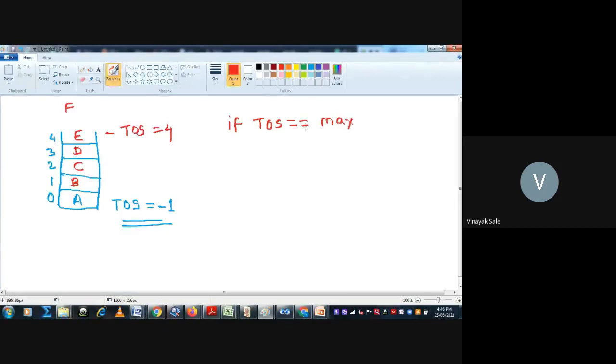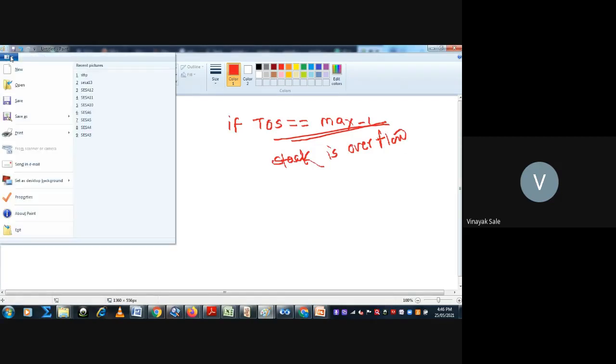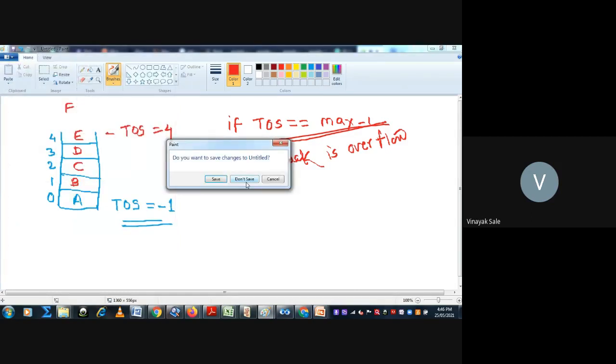What is max? Max is the size of this stack. And if this is true, then the stack is overflow. Stack is overflow, and you cannot insert a new element in the stack. Okay. So next, operations of the stack.